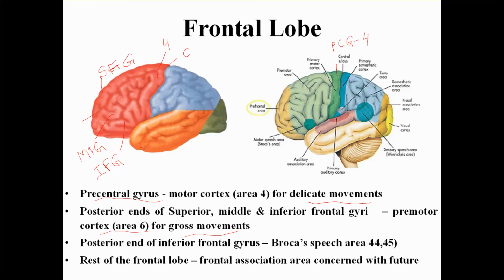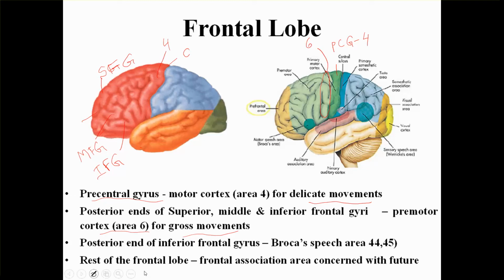And in front of that, all this area, which is actually the posterior end of the superior, middle and inferior frontal gyri, is important for the gross movements, and it's called premotor cortex, area 6. So it's area 6 over here.